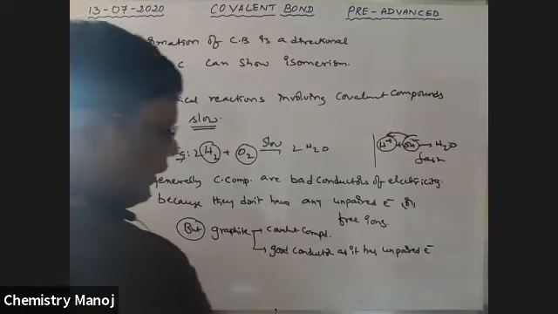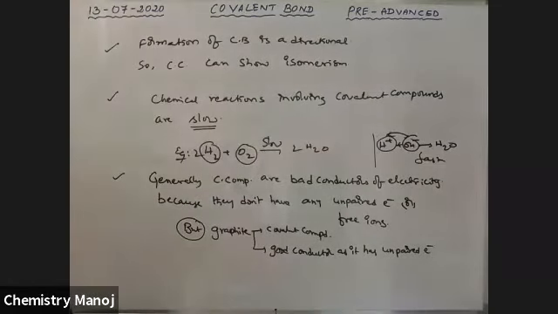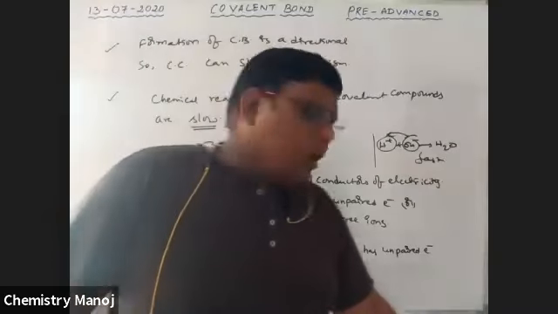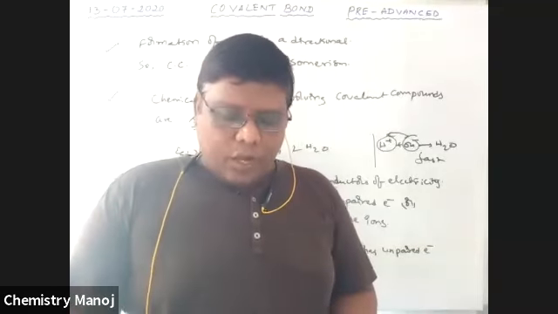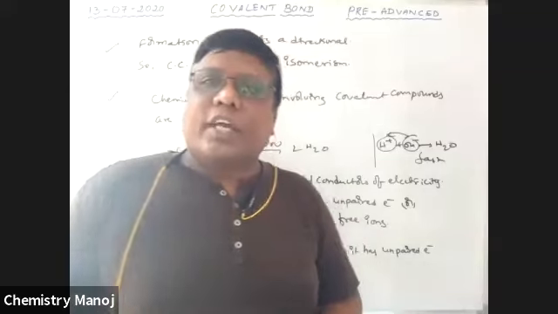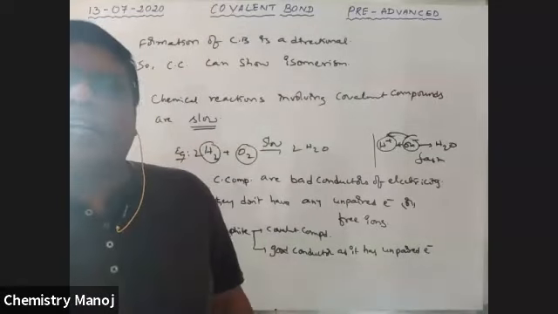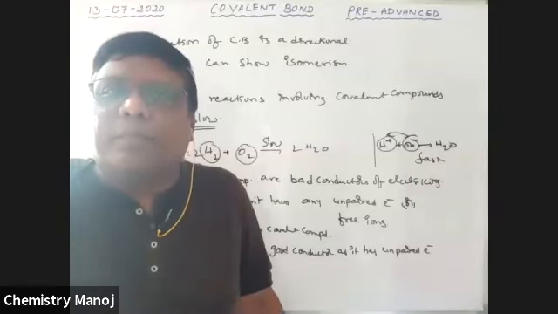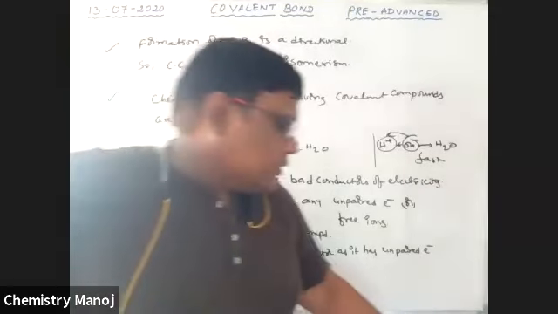Okay. Next one. These are some concepts, some properties of covalent compounds. Now, how to write the Lewis dot structures for a particular compound.